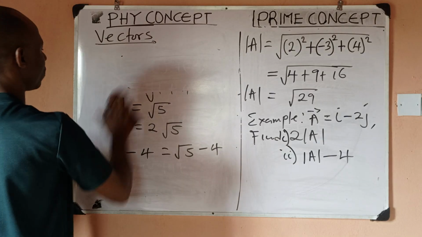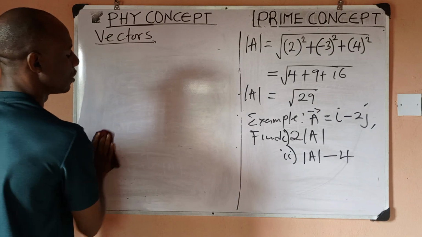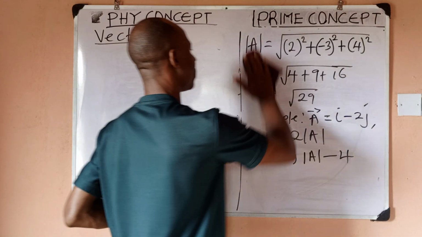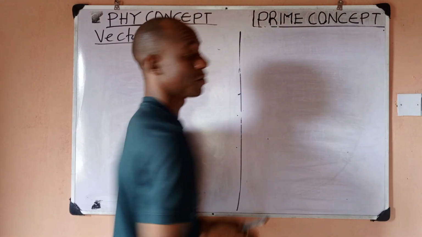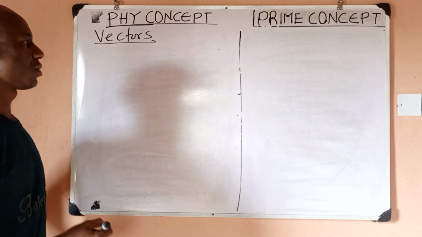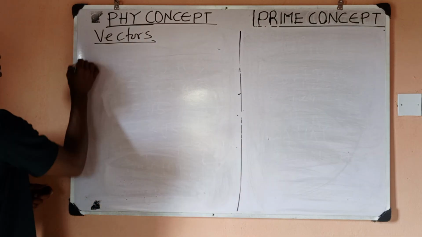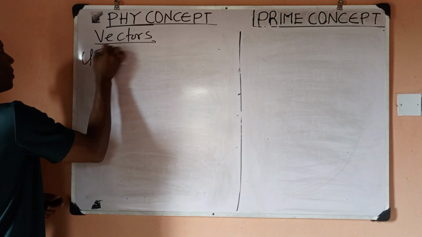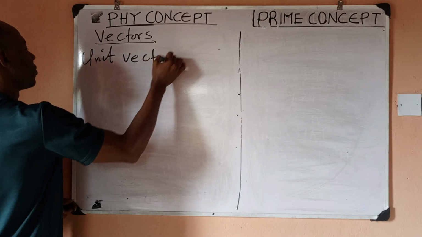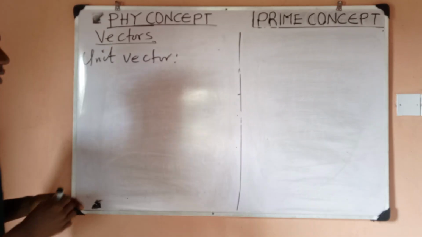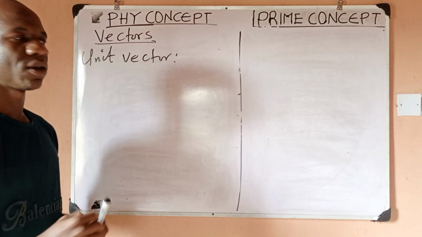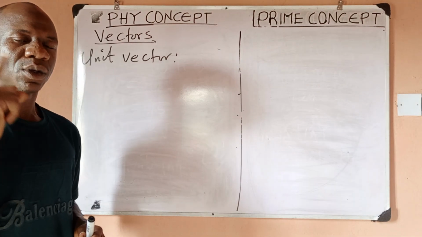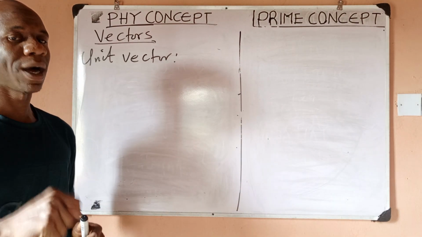So we'll quickly conclude this by defining a unit vector. Remember, we've already mentioned the idea of a unit vector. So we're going to define that in this video and take an example. So, unit vector. Anytime you hear unit, it means 1. So it should be clear to us. Now, a unit vector is a vector whose magnitude is 1.